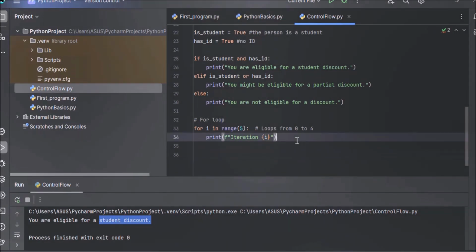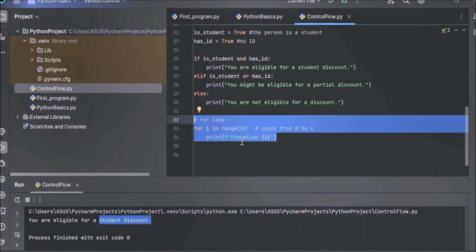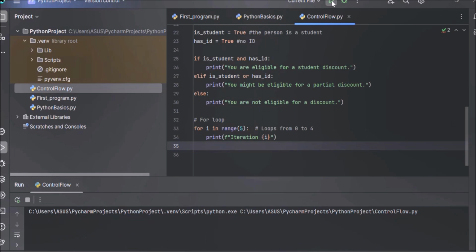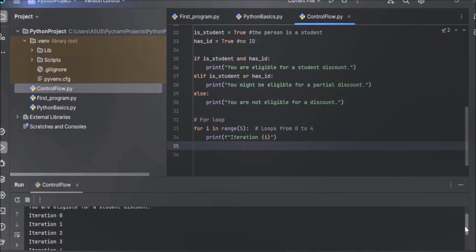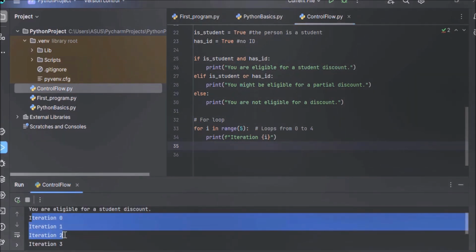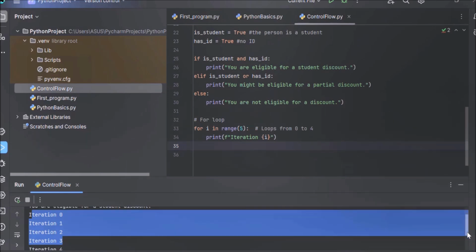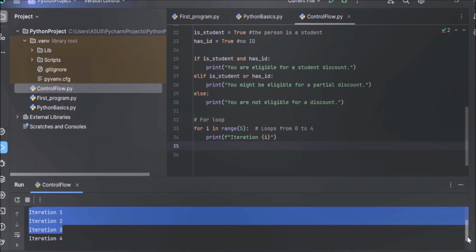So here this loop will run 5 times. Iteration 0, iteration 1, 2, 3, 4. Let's execute the code and see the output. See, iteration 0, iteration 1, iteration 2, iteration 3 and iteration 4. This loop has run 5 times.